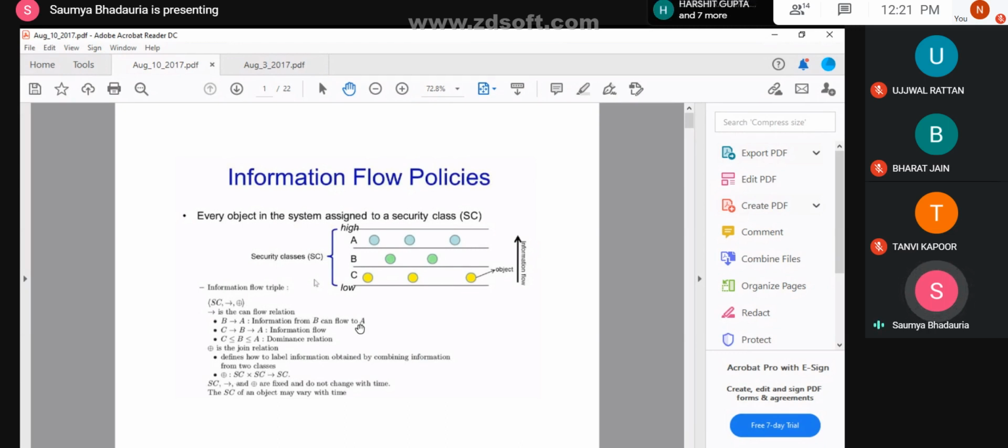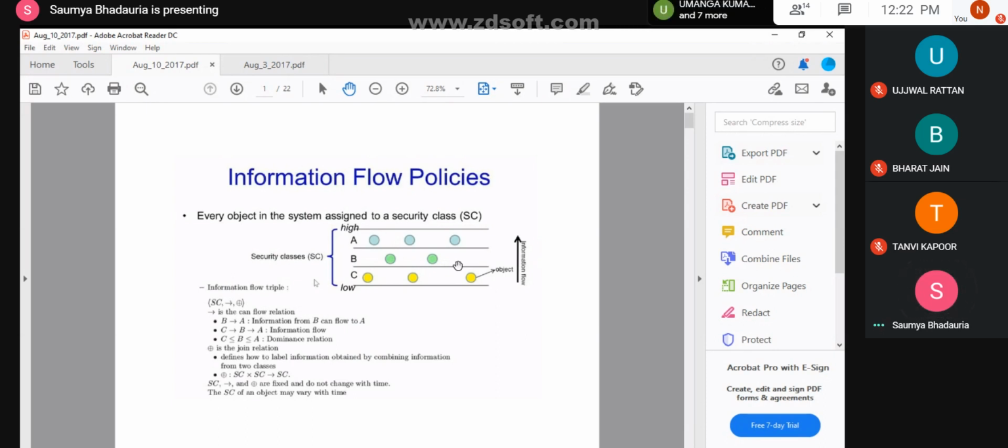So if I say one object from C combines with one object from B, then the information flow can happen either to A or it can only be stored up till B. So these are certain representations which are used in information flow policies.